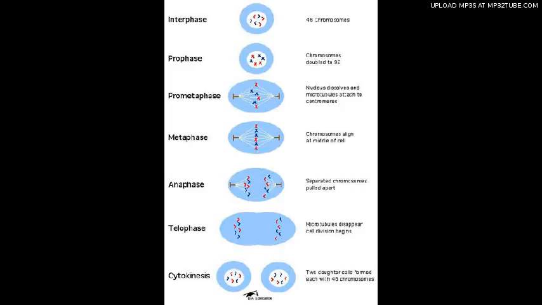Anaphase is the third phase of mitosis. First, the centromere of each pair of chromatids divides. Then the chromatids separate and move toward opposite poles of the cell. The movement of chromosomes is rapid and dramatic.